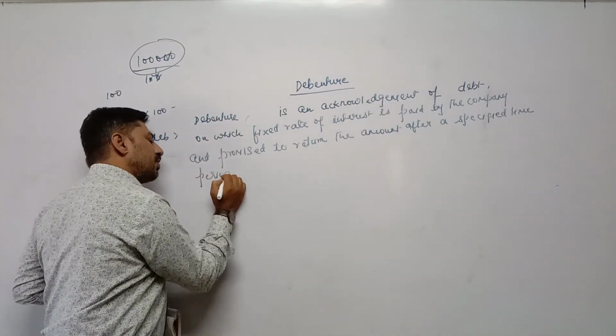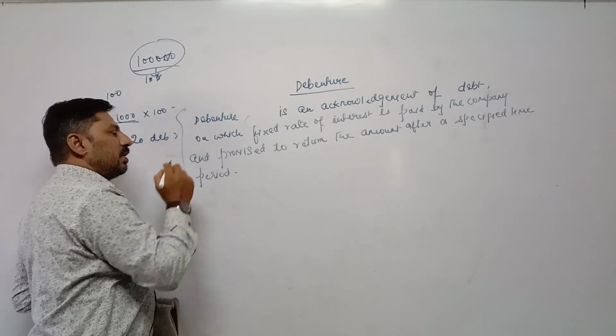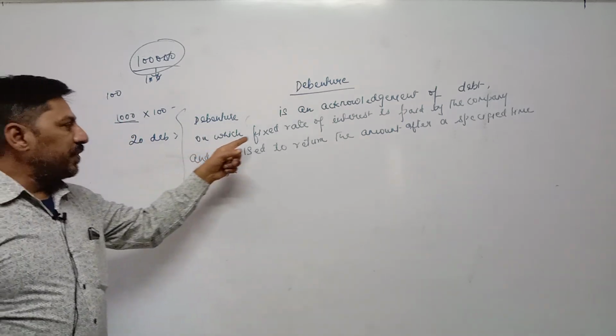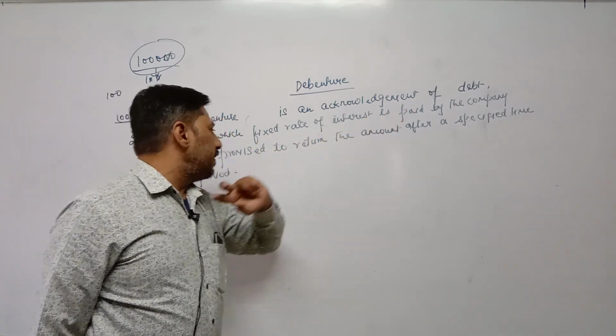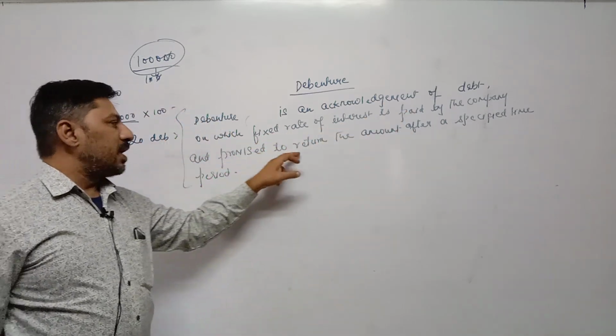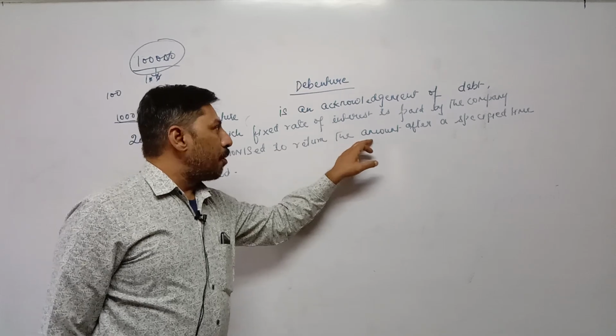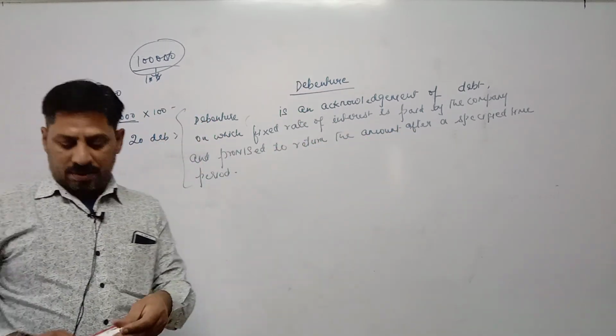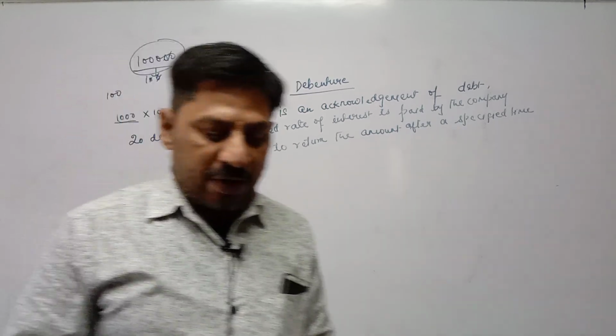So today only the definition is right. Explanation we will do in the next lecture. So debenture is an acknowledgement of debt on which a fixed rate of interest is paid by the company and promise to return the amount, means principal amount, after a specified time period. Now any doubt you can